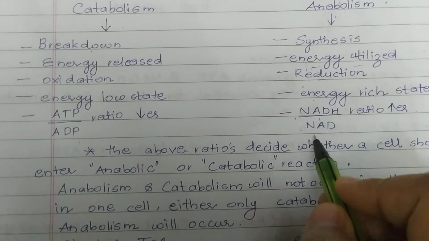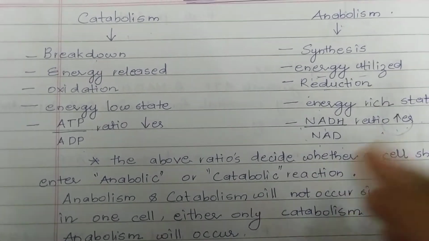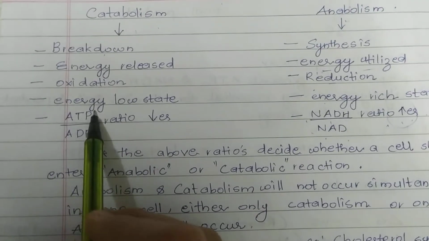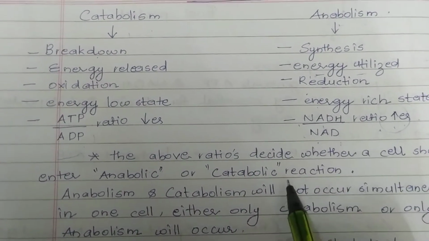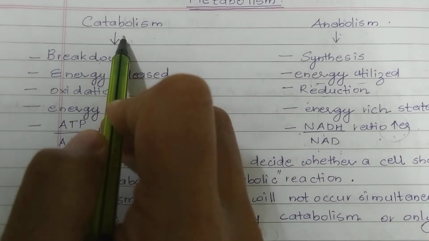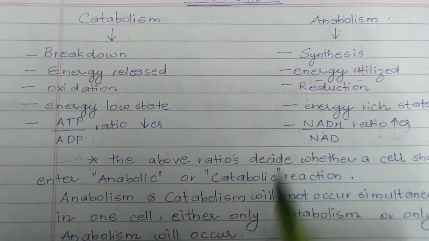The NADH to NAD ratio is found to be very high in anabolism. These ratios, the ATP to ADP ratio and the NADH to NAD ratio, decide when a cell has to undergo a catabolic process or an anabolic process.